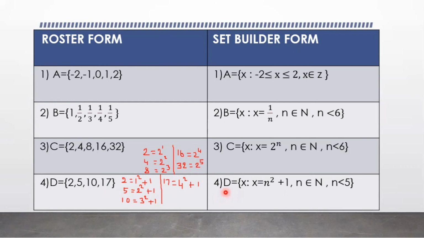So we can write it in set builder form, that is D equals the set of all x such that x equals, here the bases are changing. So for bases, we choose the letter n, n square of natural numbers. So n square plus 1, where n belongs to capital N and n is 1, 2, 3, 4 only. So n is less than 5, or n is less than or equal to 4. So this is the way to convert roster form into set builder form. But generally the most common form used to represent sets is the roster form. It is easier than the set builder form.